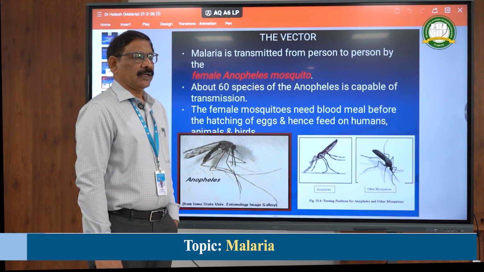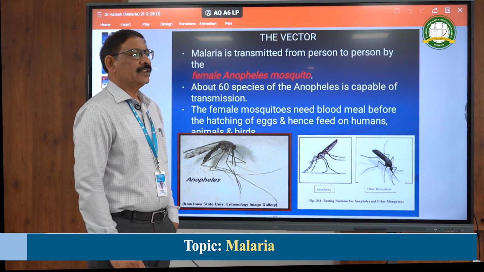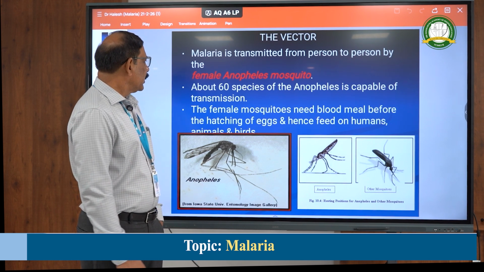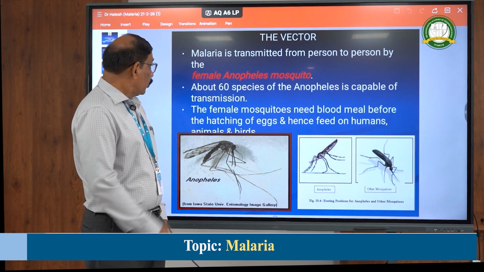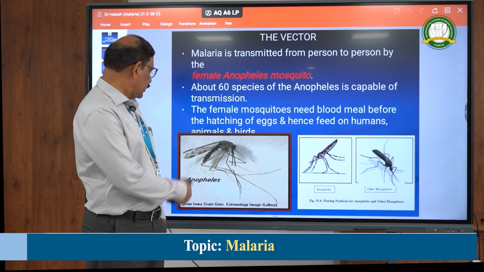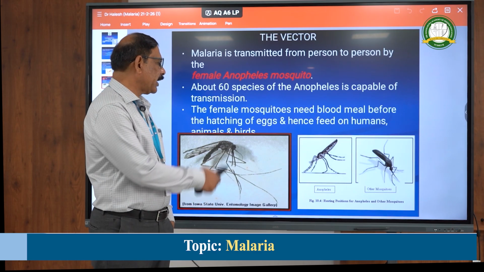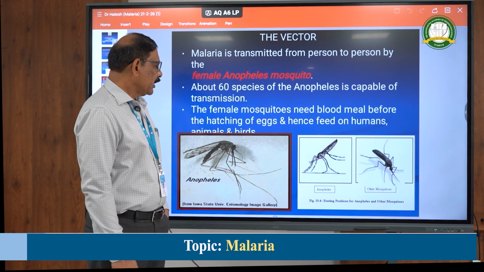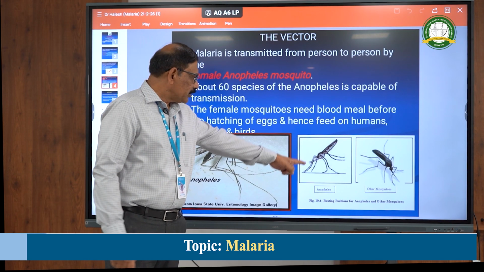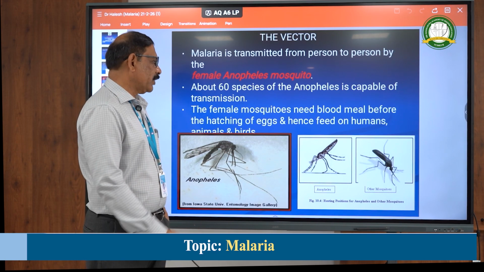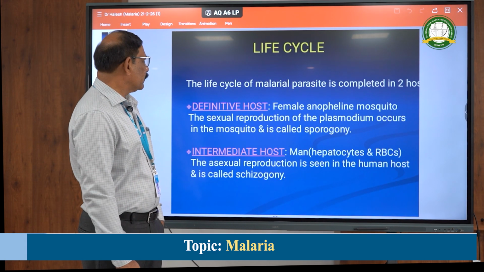Coming to the vector, the female Anopheles mosquito is responsible for the transmission of the disease. About 60 species are there, of which very few can lead to the disease.